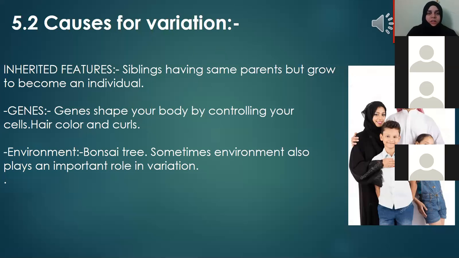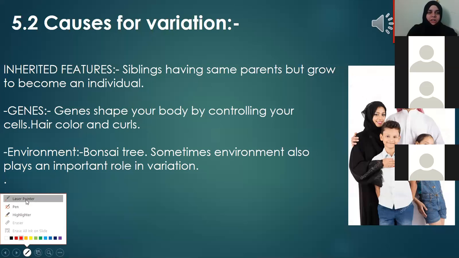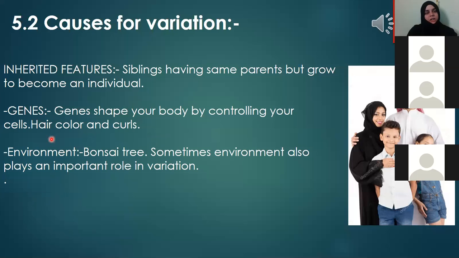So these inherited features which your siblings and you have is coming from your parents, and what is responsible for all those inherited features? The responsible factor is genes. So genes shape your body by controlling your cells, whether it is hair or whether it is your curls, other things.